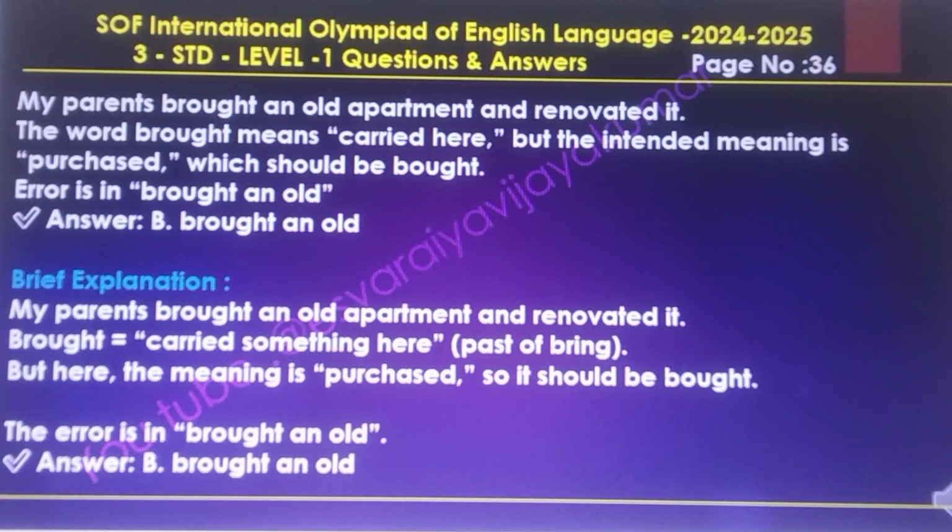The brief explanation: my parents bought an old apartment and renovated it. Brought means carried something here, past of bring, but here the meaning is purchased, so it should be bought. The error is in brought and old. Answer is brought and old.